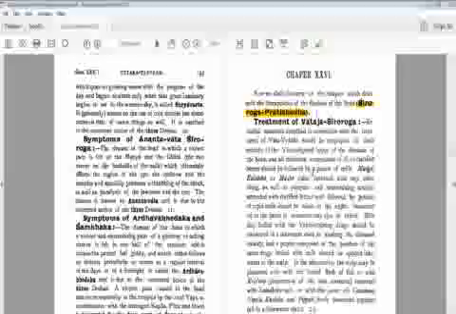Today we will discuss the treatment of Shirorog. So we shall discourse on the chapter which deals with the therapeutics of the diseases of the head. Shirorog Pratishedh. Treatment of Vata Shirorog.